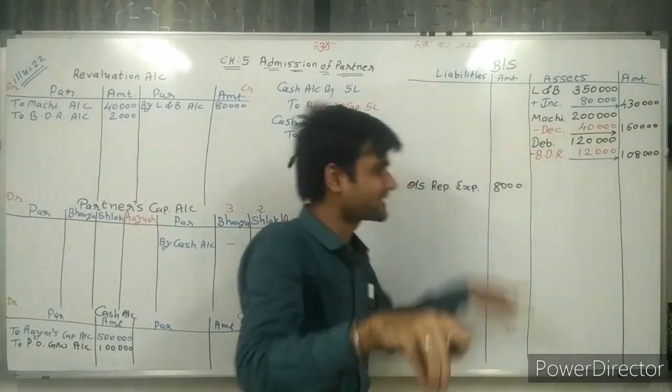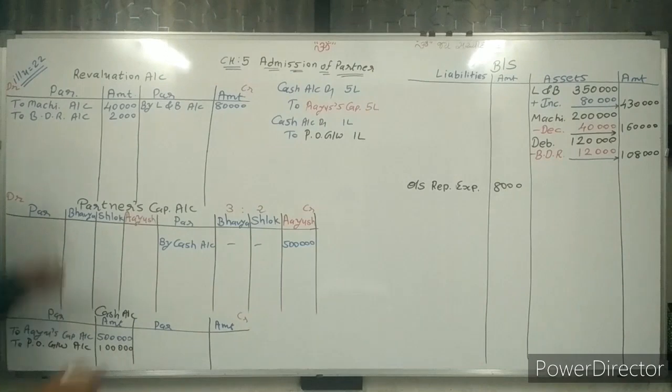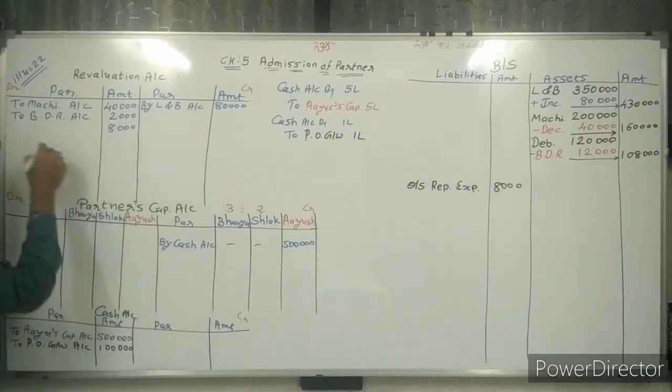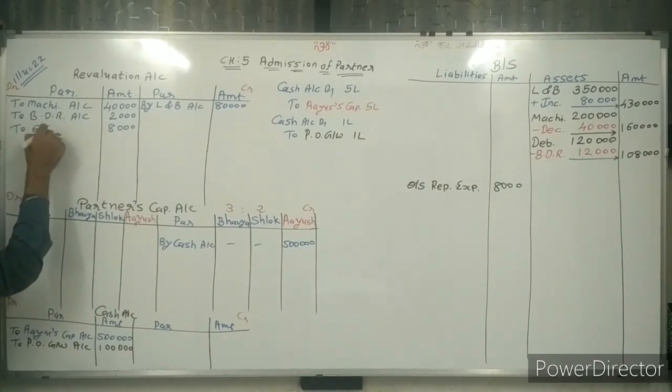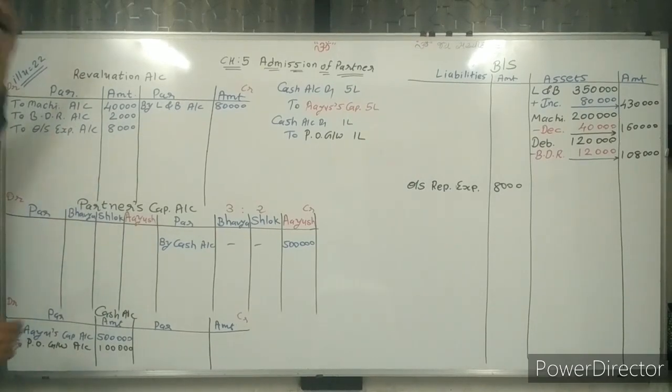Now we need to pay 8,000 rupees, so it's debited to revaluation account. So here I am writing 8,000 to outstanding expense account.